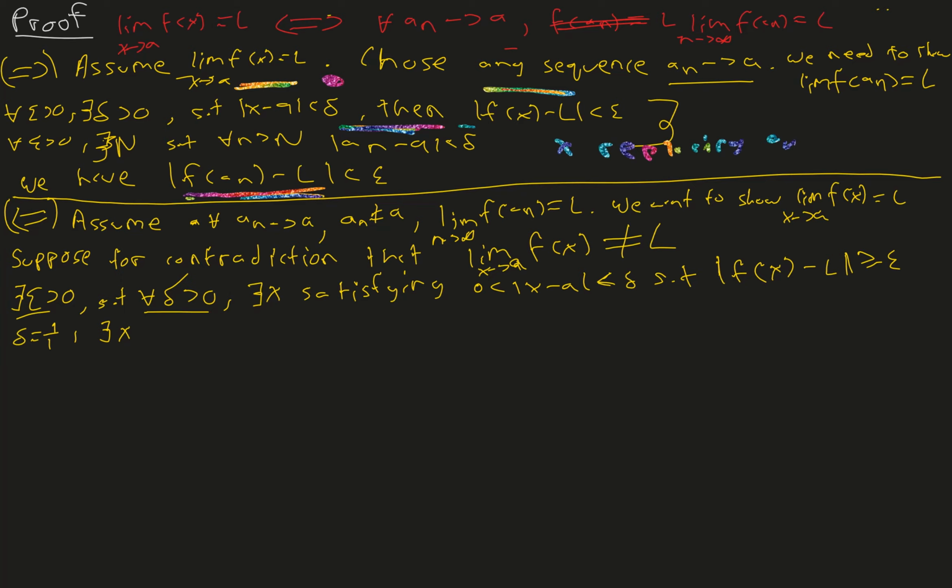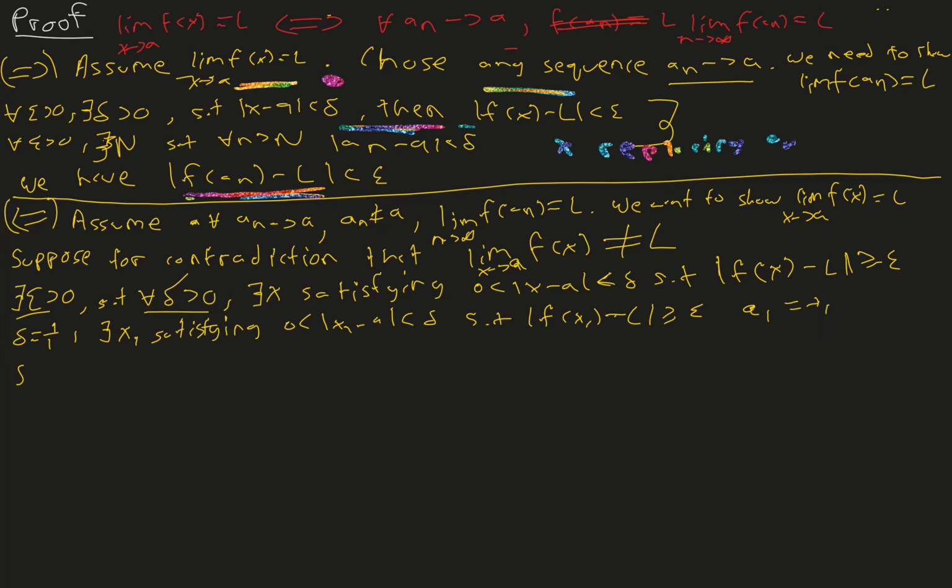So I'm just going to copy out the definition here. Satisfying 0 < |x1 - a| < delta, because delta is 1 over 1, such that |f(x1) - L| is greater than or equal to epsilon. So let's make this x1 our first term of the sequence an. So a1 is equal to x1.